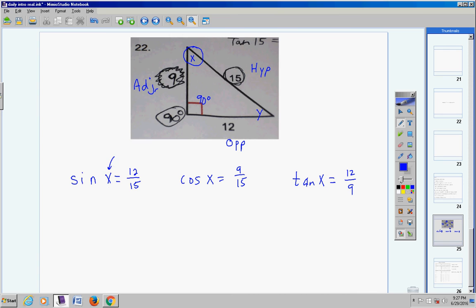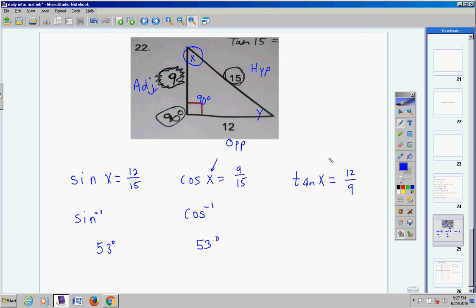So when you're looking for the angle, you want to use the button on your calculator that's inverse sine, because you're looking for the angle. So I'm going to hit second sine, and I'm going to type in 12 divided by 15, enter, and I'm going to get 53.1 degrees. I'm just going to put 53 degrees. Now come over here. We're looking for an angle, so we're going to hit inverse cosine on our calculator like that, and then type in 9 divided by 15, enter, and look at that. You get 53.1 degrees. All right?